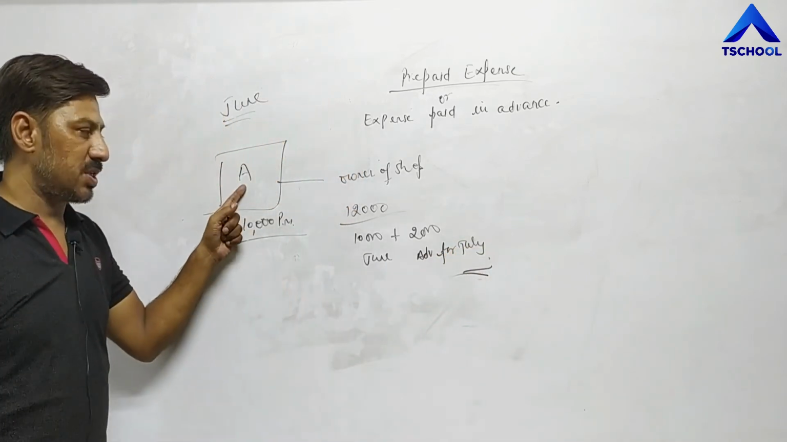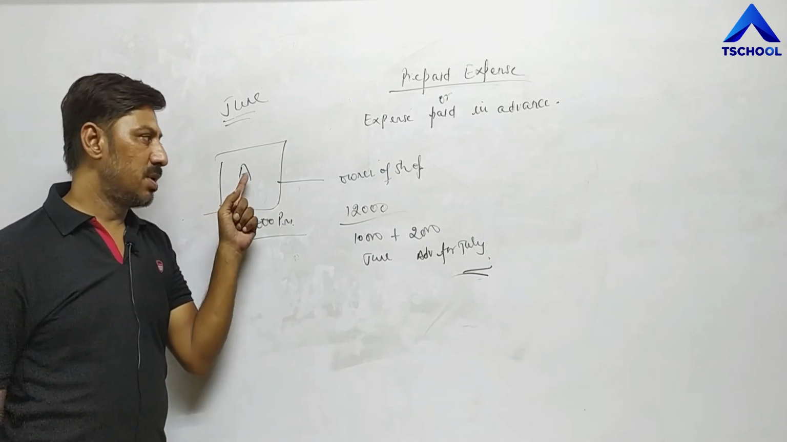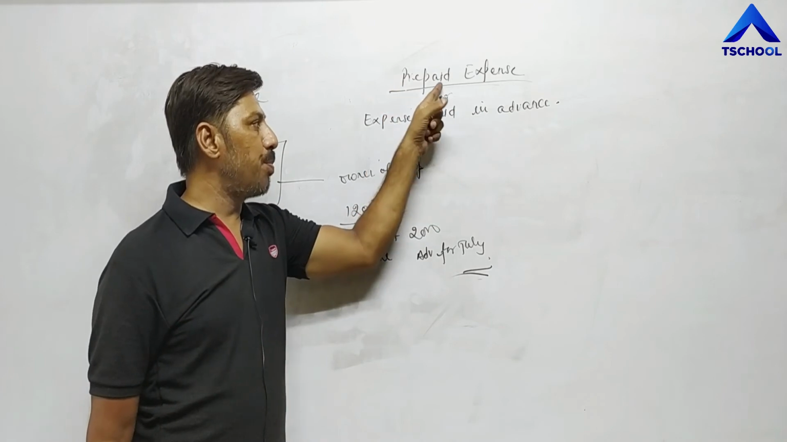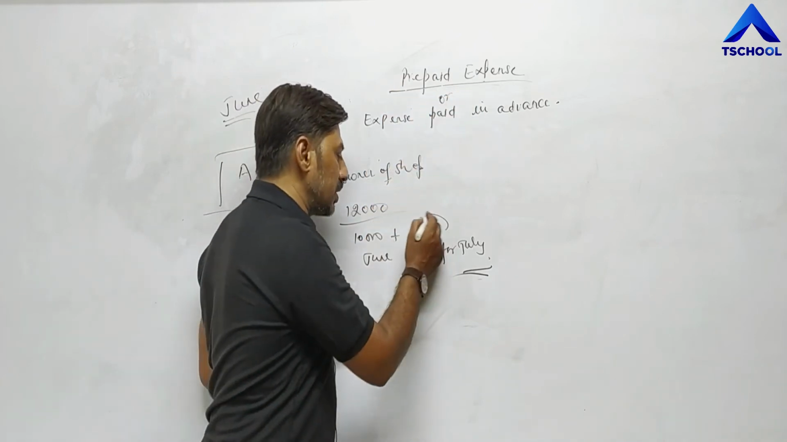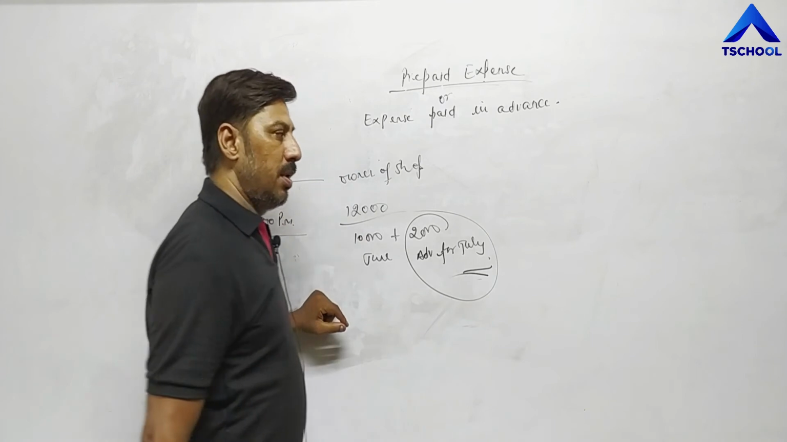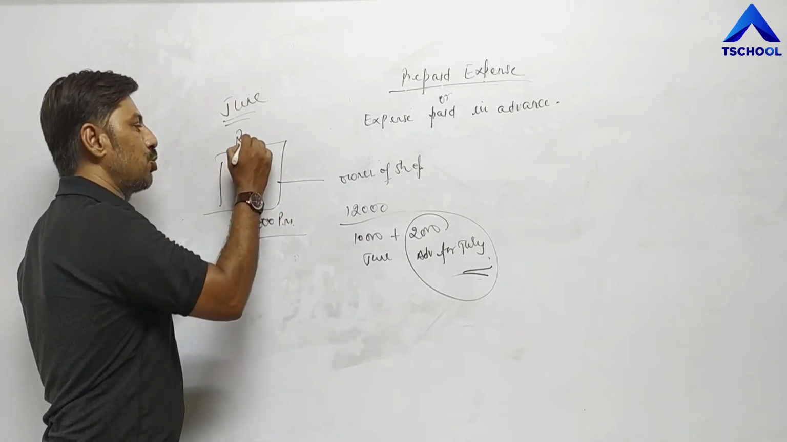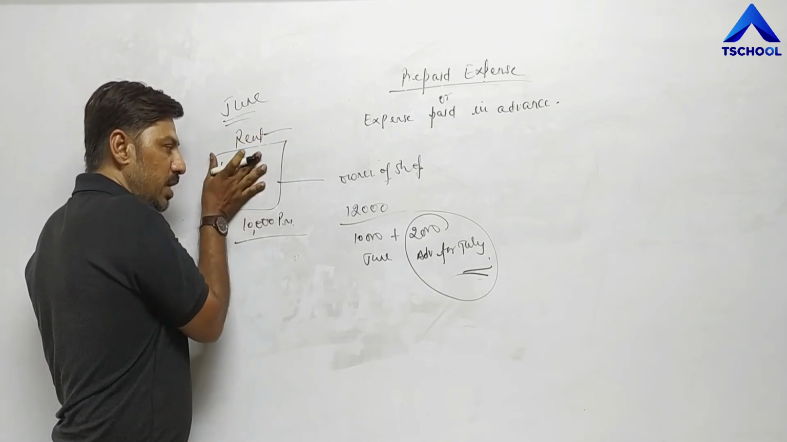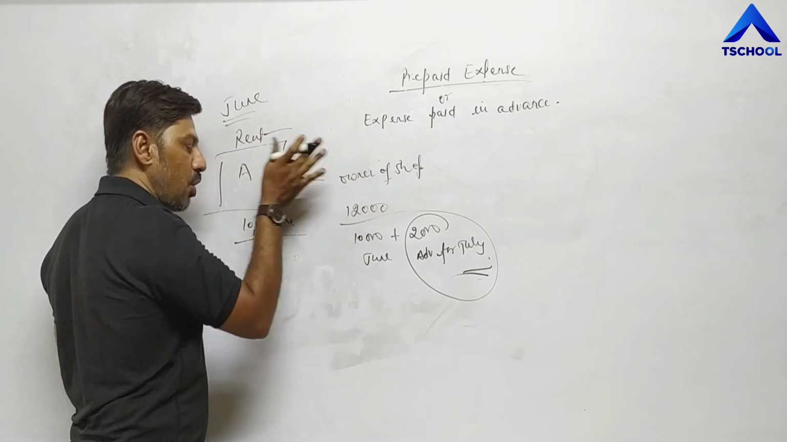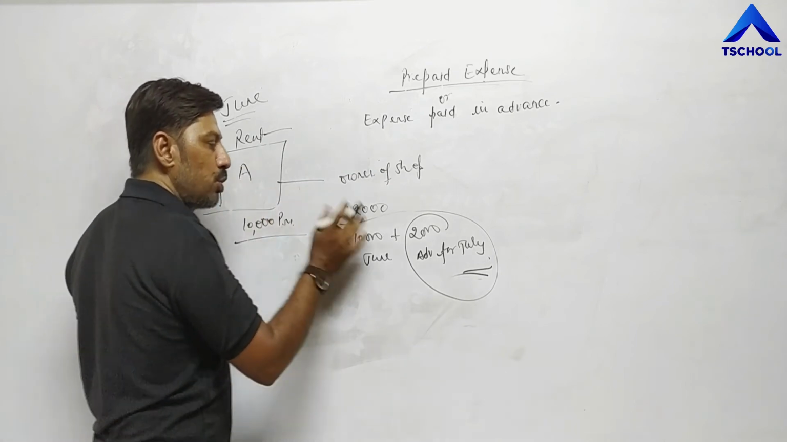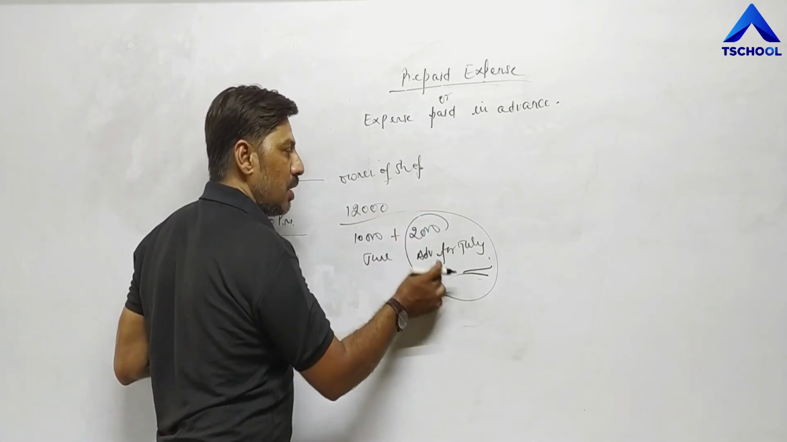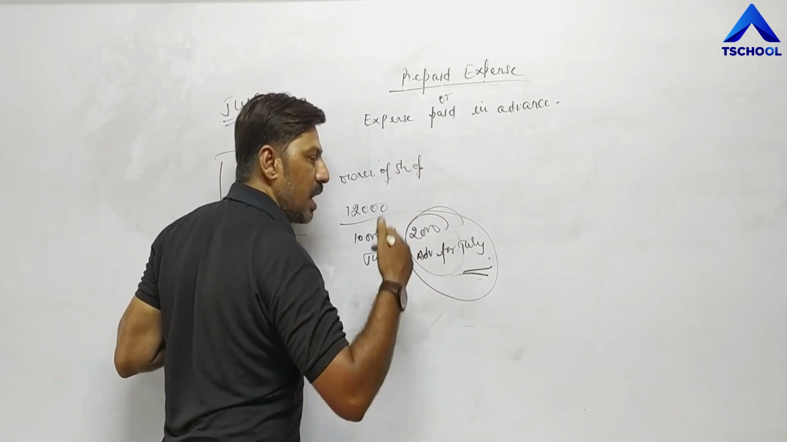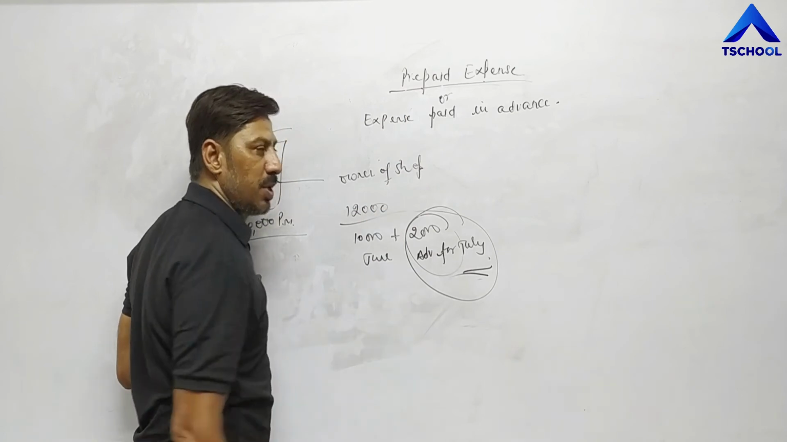So when any expense is paid by a business unit in advance, that is called prepaid expense. Means this 2,000 is the prepaid rent. Rent is an expense. Every month A has to pay rent. But this person has paid 12,000 rupees instead of 10,000. Means he has paid 2,000 more in advance to the owner of the shop. That's why this 2,000 is called paid in advance, means prepaid expense.